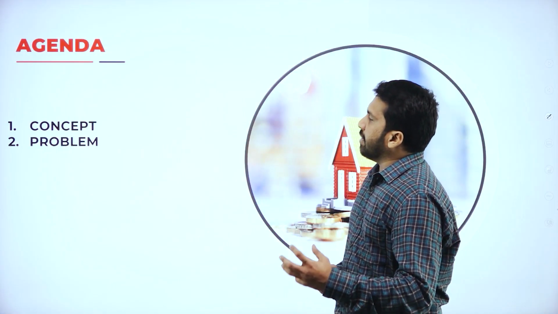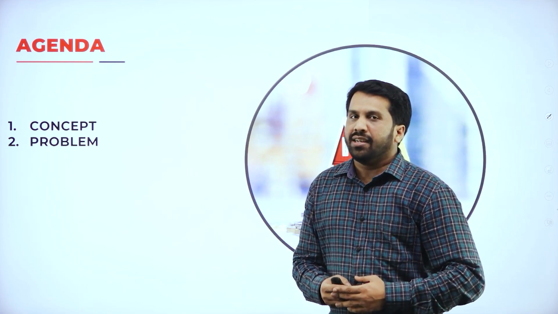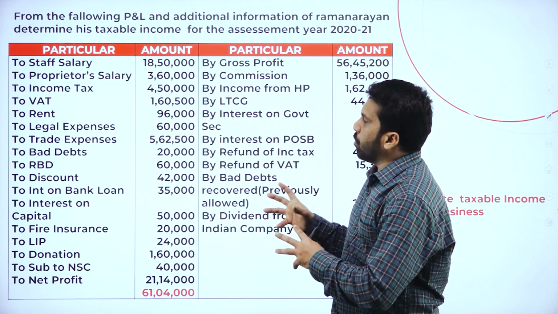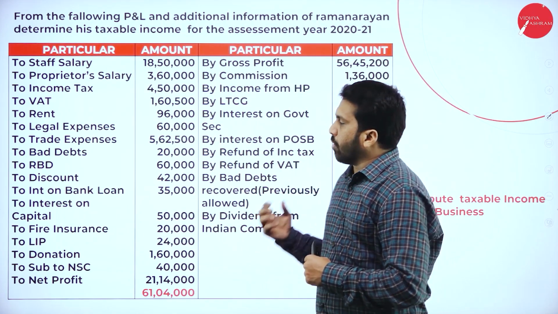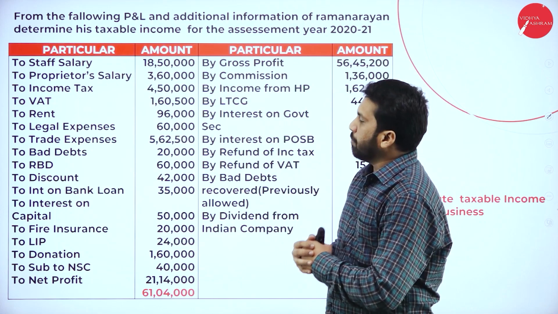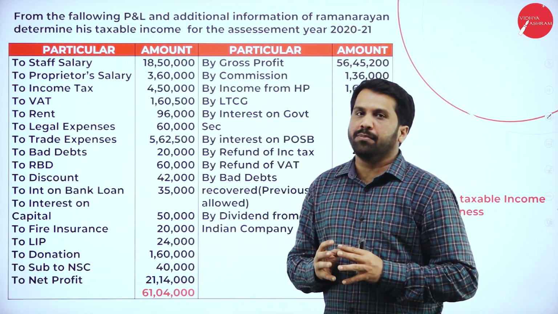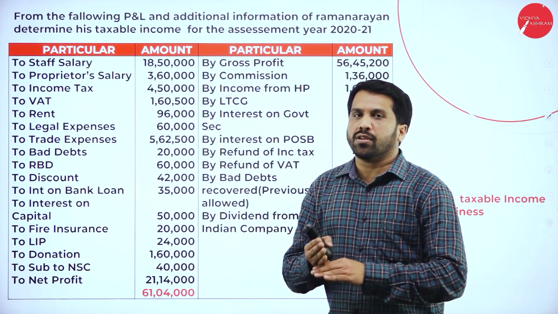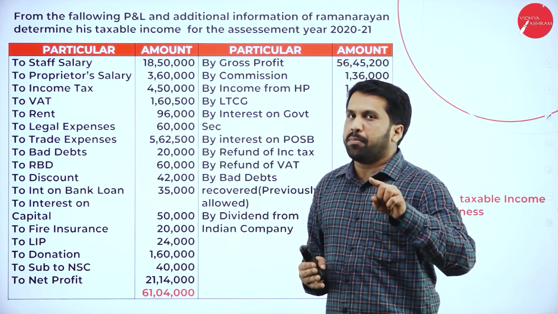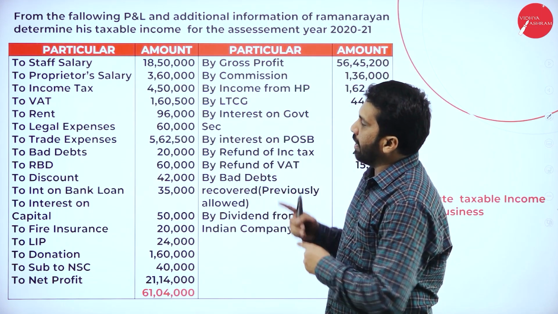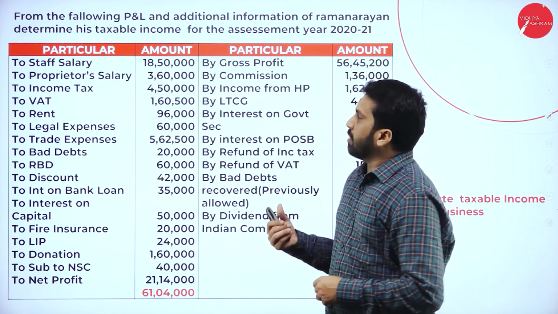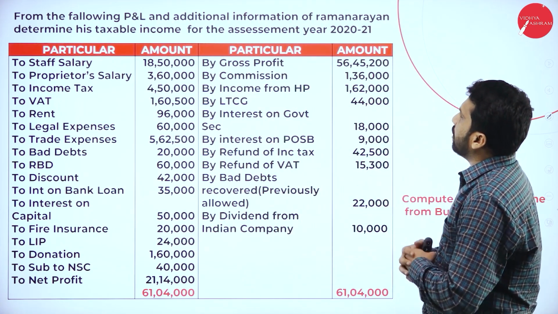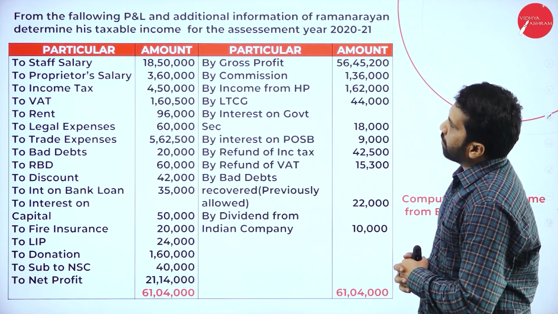As you know, in the agenda we go with problem along with concept. So these are the information you have. The screen is almost completely full with the question, but the reason is very simple. I need the question on a single sheet. I cannot go for two or three sides, and for you people also it is easy to remember and easy to identify. This will be your question from the following P&L and additional information of Ramanarayan.